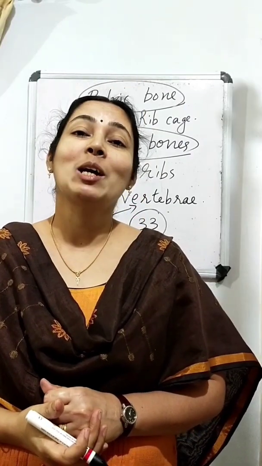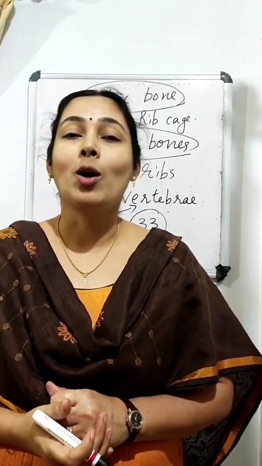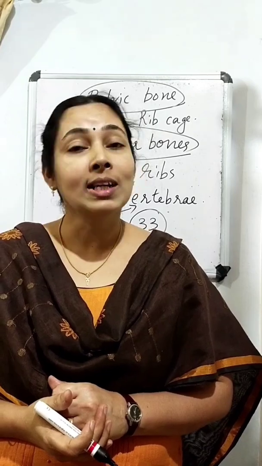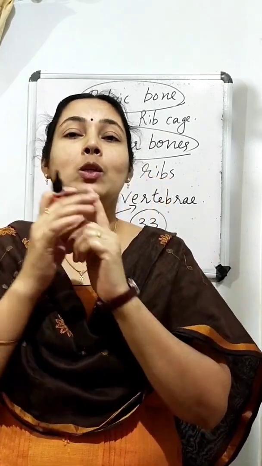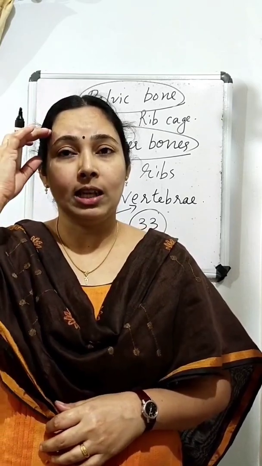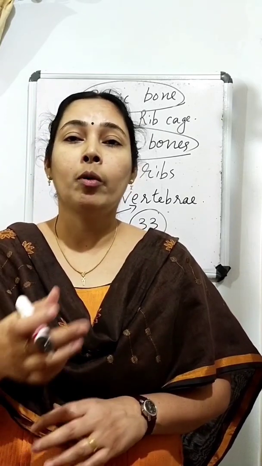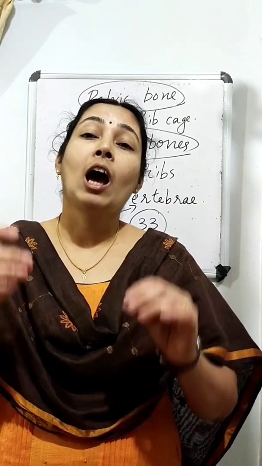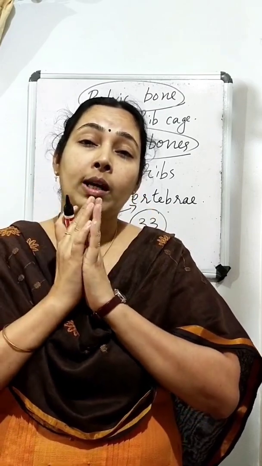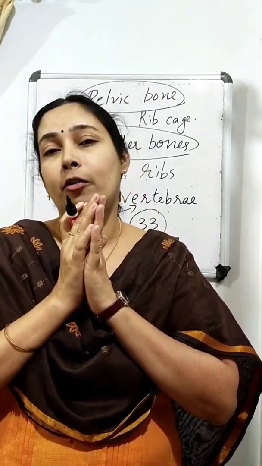So we were discussing the different types of bones in our body, and we have already discussed that our skull is made of many bones. There are many fixed joints in our skull, and the only movable joint in our skull is our lower jaw. We can see that our skull encloses and protects a very important part of our body.